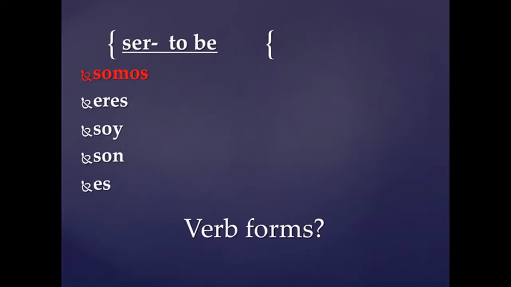Okay, what about tener? What did the we form look like for tener? Tenemos. Do you notice anything alike with tenemos and somos? Yes, they have mos at the end.